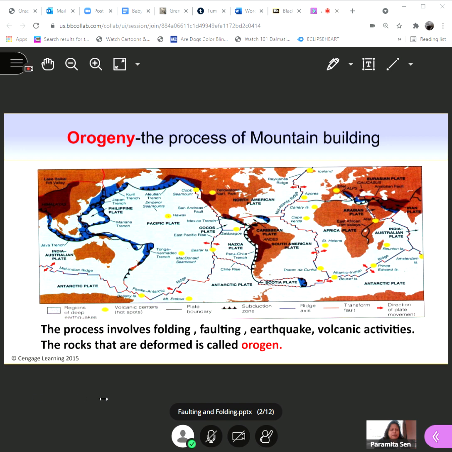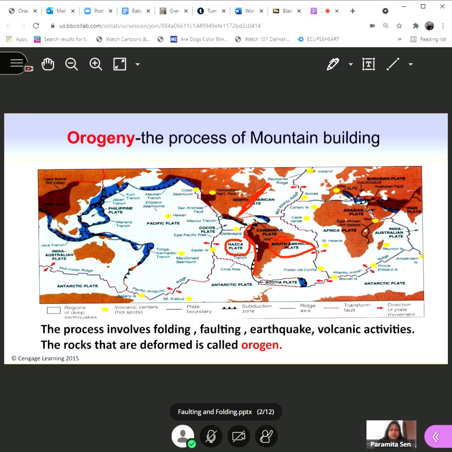If you look at the South American plate boundary, between the Nazca plate and the South American plate, you will see mountains are formed here. These are called the Andes Mountains. Also, mountains are formed in the middle of the plate, which is over here, the Appalachian Mountains. In other places along the plate boundary, like the Himalaya Mountains, are formed here.